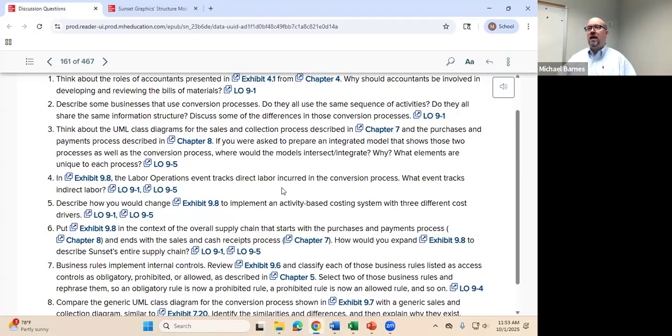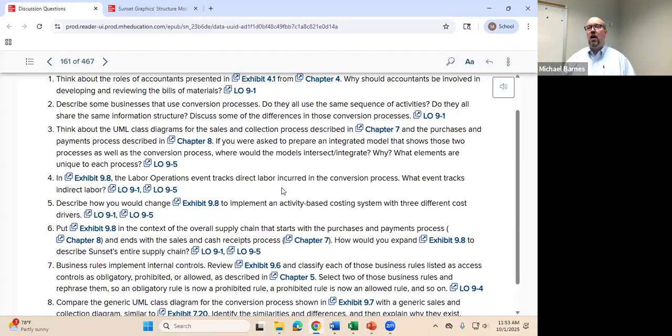Remember, our 3 process areas: sales or revenues, purchases, and conversion. Right at the top, we have purchases, because purchases are going to be needed in order for anything else to occur. We have to have materials in order to do production. Then in the middle, that's conversion. That's where we convert raw materials into finished goods. And then revenue is going to sell the finished goods to the customers. So that was the way the diagram looked.